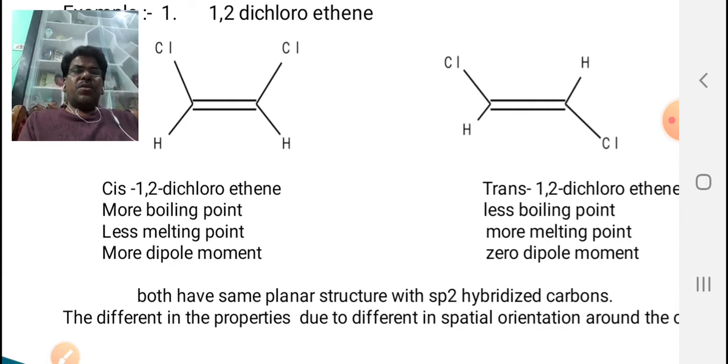The cis compound has a positive dipole moment, but the trans compound has zero dipole moment, or in other cases the least dipole moment. Both compounds have the same structure, both are planar. The two carbons are sp2 hybridized, that is called trigonal planar.